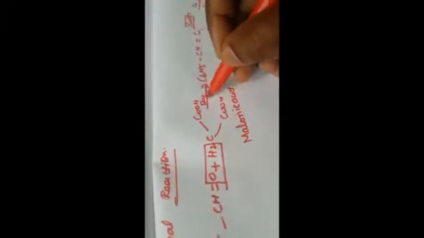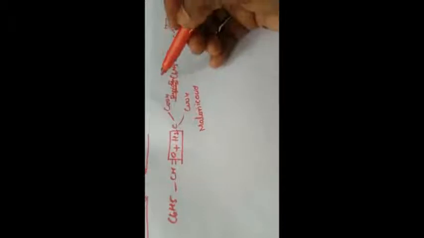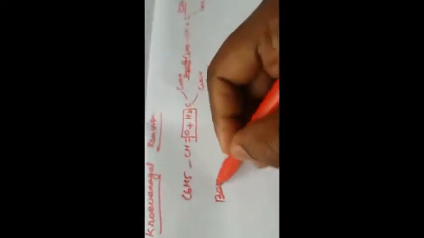Cinnamic acid. Okay. So benzaldehyde is condensed with malonic acid in the presence of pyridine. So here there is condensation in the presence of pyridine. Pyridine acts as a basic catalyst. This is benzaldehyde. Benzaldehyde condenses with malonic acid in the presence of pyridine, which acts as a basic catalyst, to form cinnamic acid.